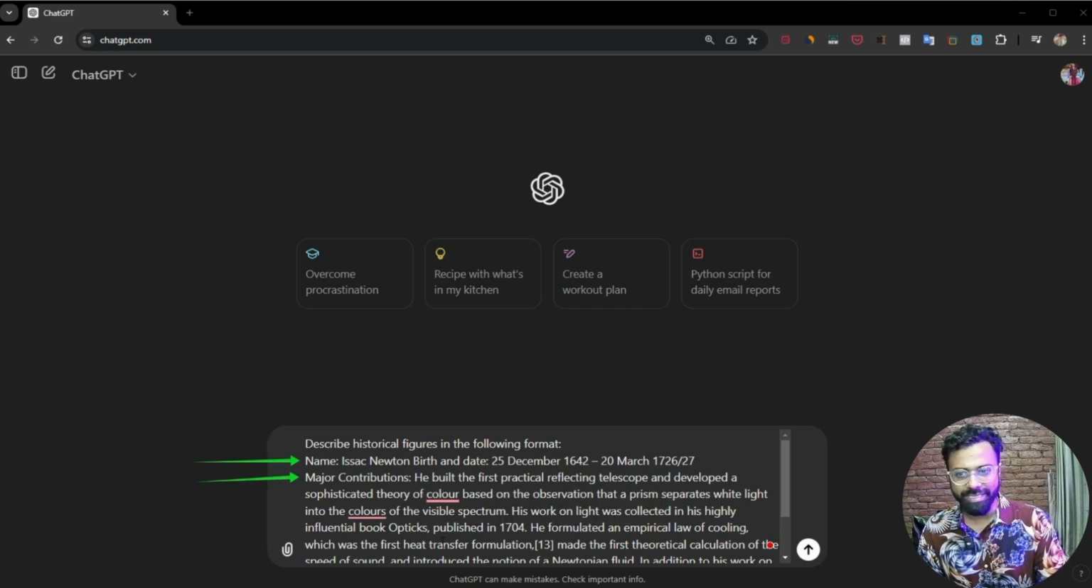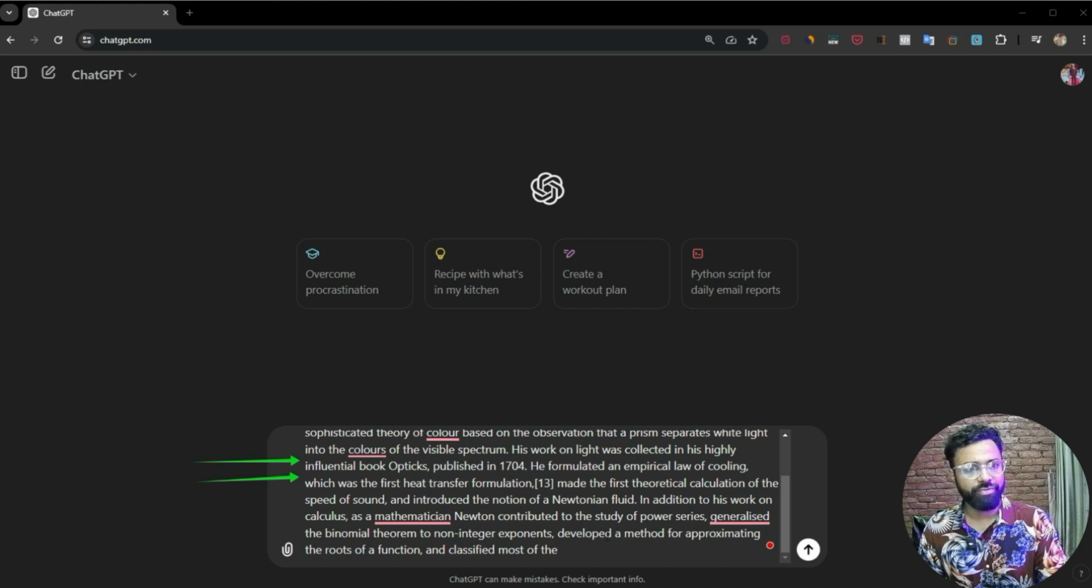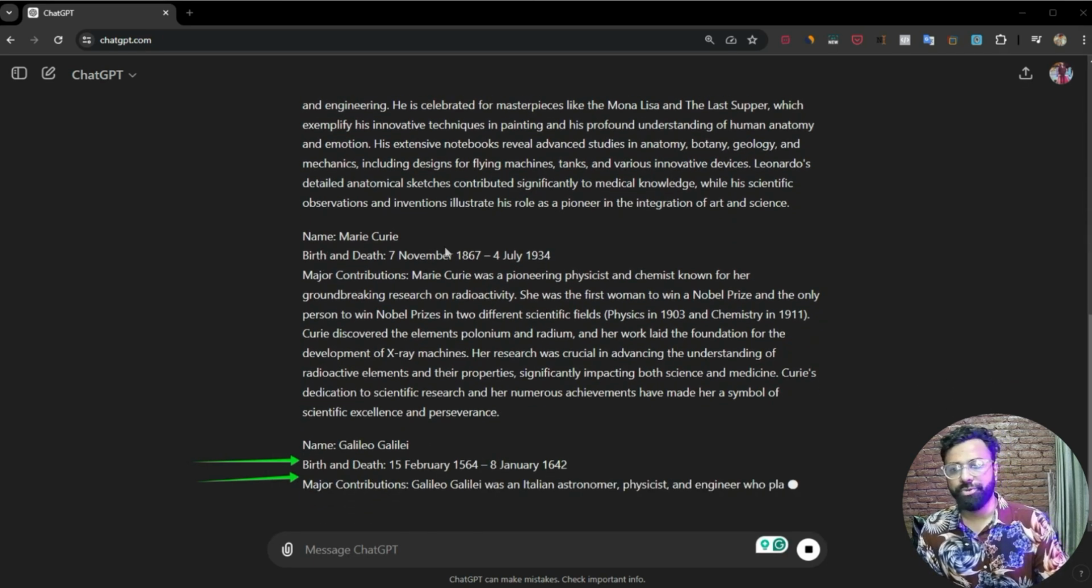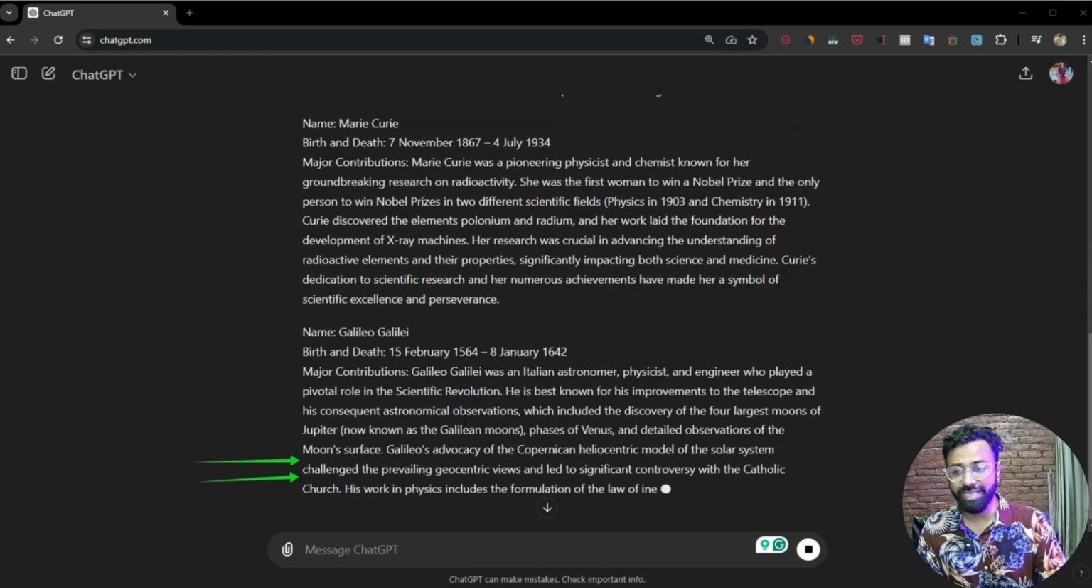So this part I have already copy pasted from Wikipedia, and then I have told it, okay, this is something that I have given you as an input. Now give me an output. All right. See, it is telling me about Marie Curie, Galileo Galilei, and then Leonardo da Vinci. Like everything that I want to know.